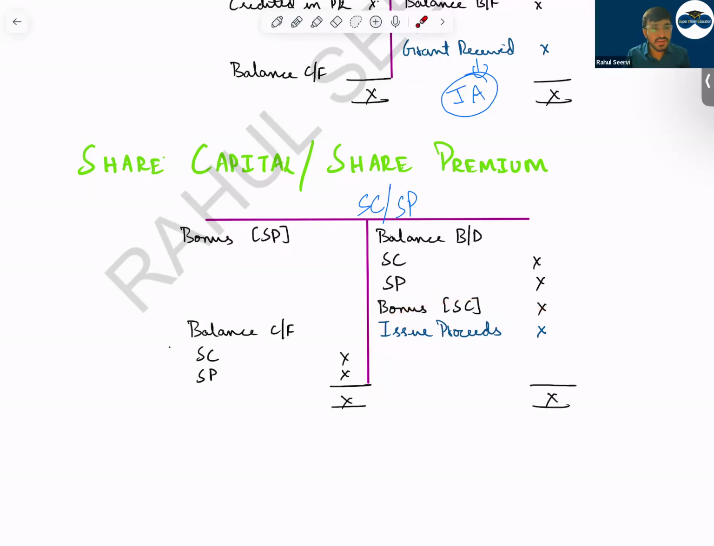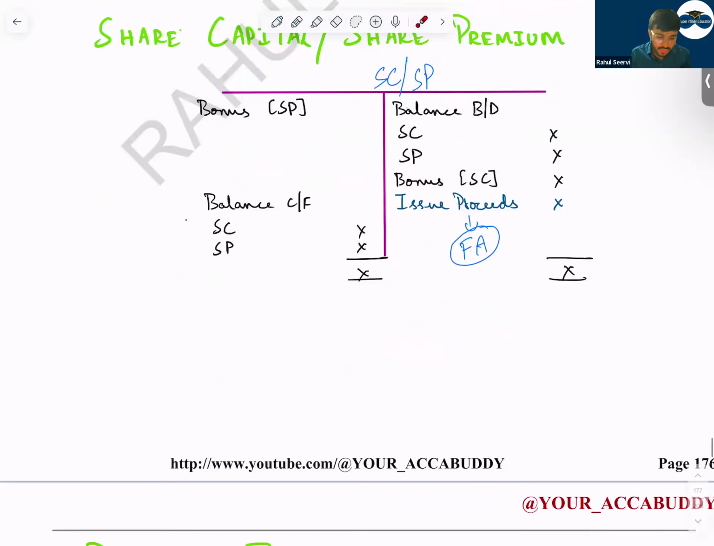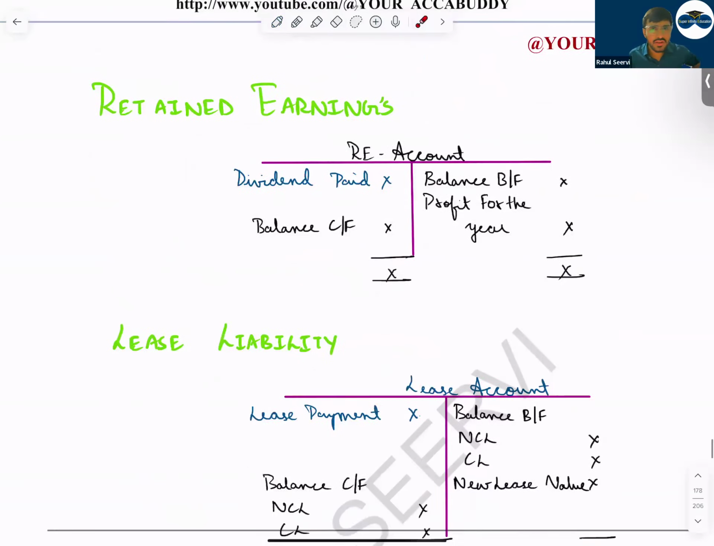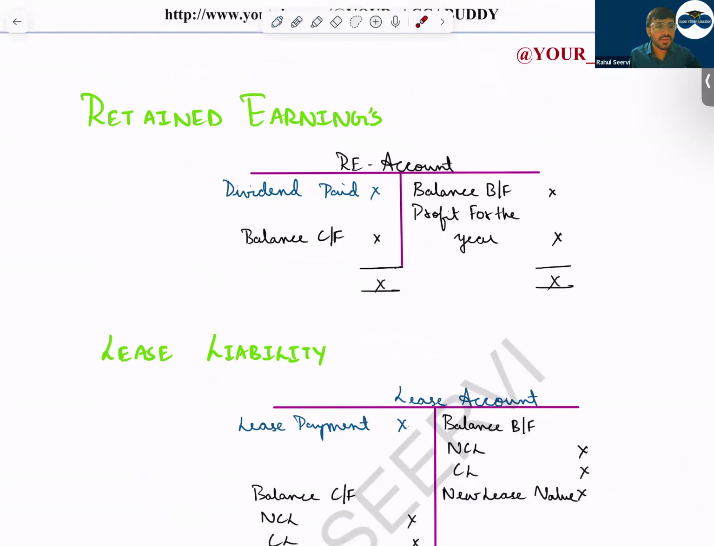Whatever is the difference on the credit side will be new proceeds issued by the company. So this will appear under financing activity. You will add it, as it's an inflow for you. Then for retained earnings, why do we do it? To know how much dividend is paid.